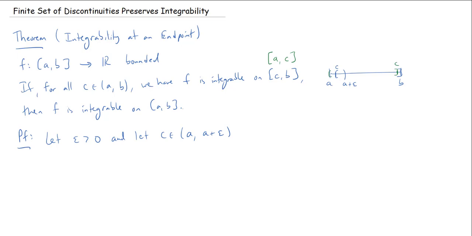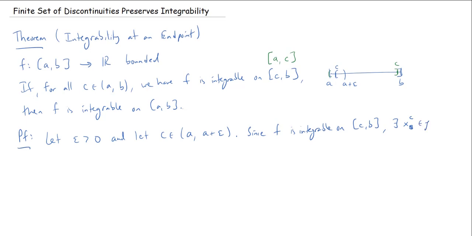Now, I know that since c is not equal to a, f is integrable on the interval CB. And so I can find some partition of CB such that the upper and lower sum difference on that interval is less than some multiple of epsilon. Since f is integrable on the interval CB, there exists a partition, and I'm going to call it X with a little c up here since it does depend on this c I've chosen.